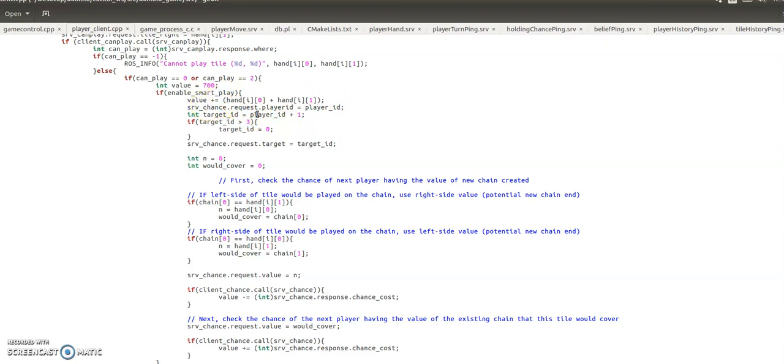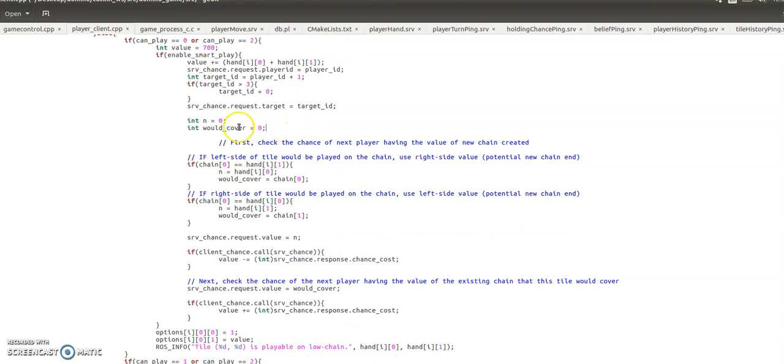So this is just to encourage the player to play their highest pip sum tiles first so that they can minimize the amount of pips in hand at the end of the match, at the end of the round. So we send a request, and this is about the holding chance stuff. So this is where it gets a little bit more juicy. The target ID is going to be the next player in the chain, and then we say, that's our target.